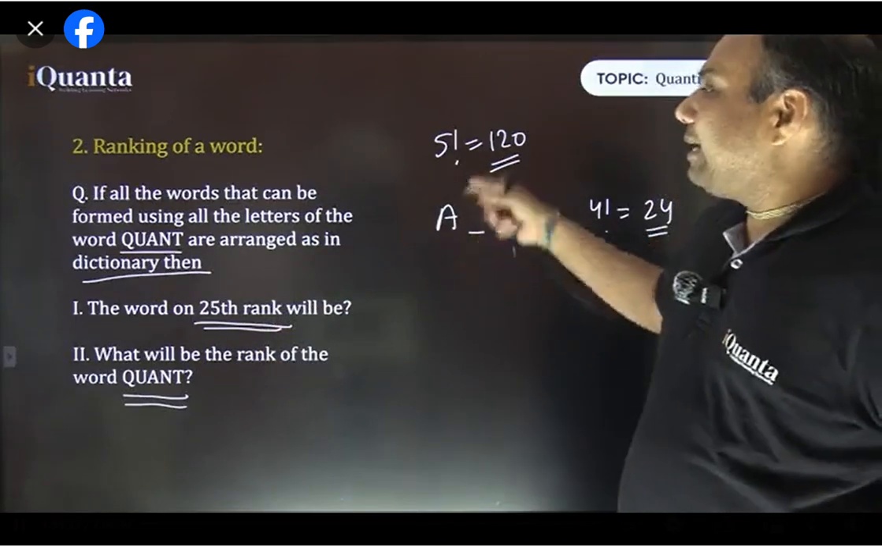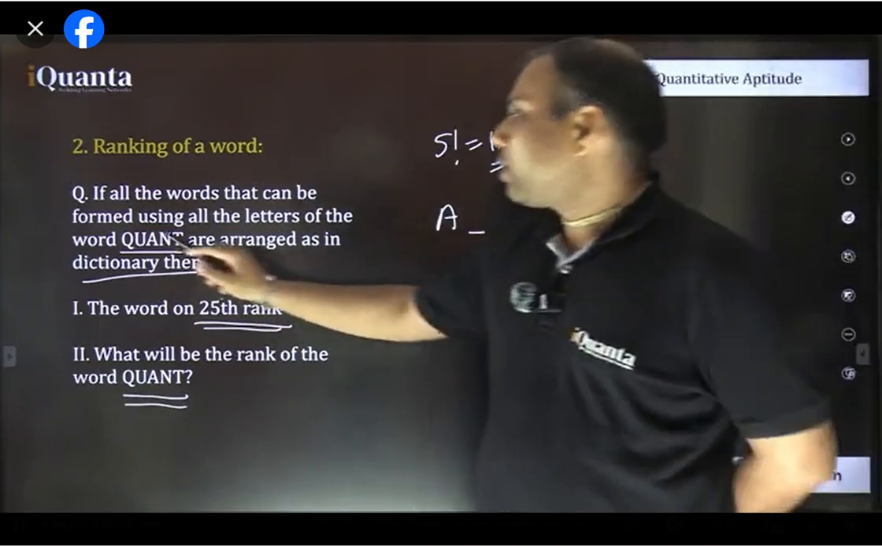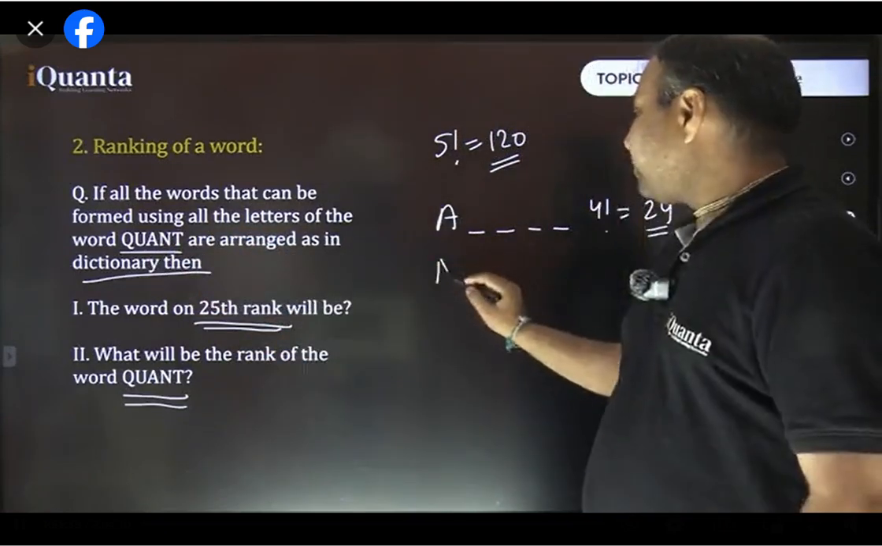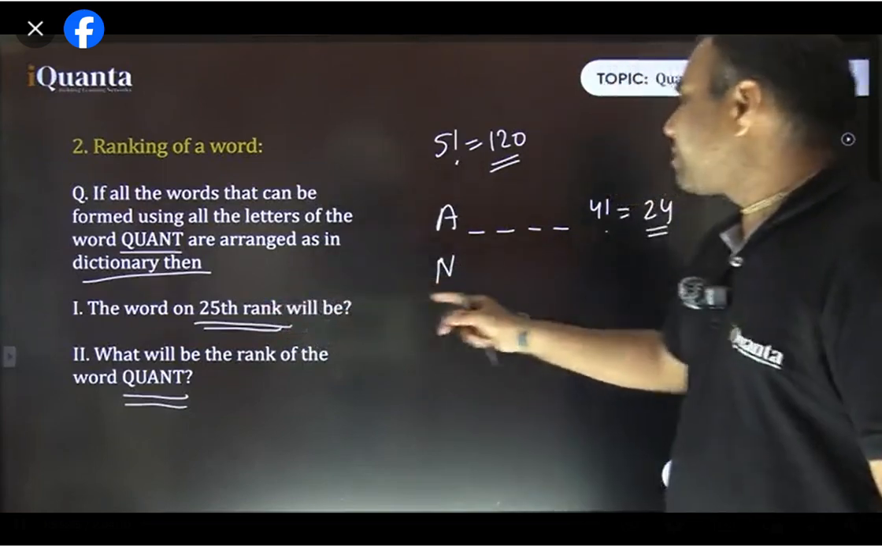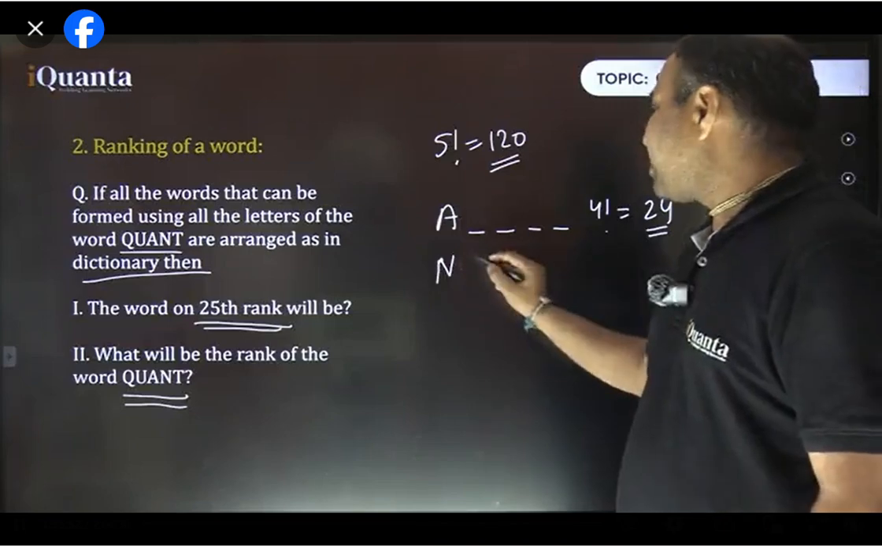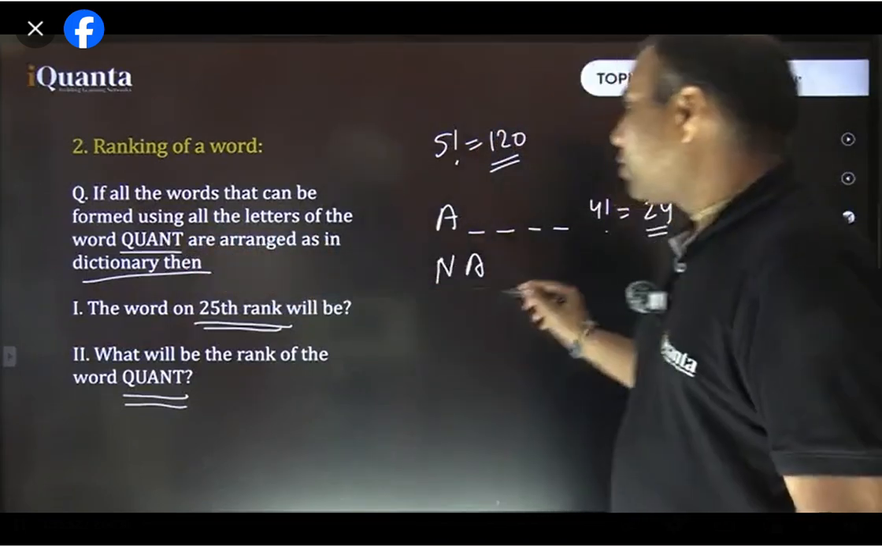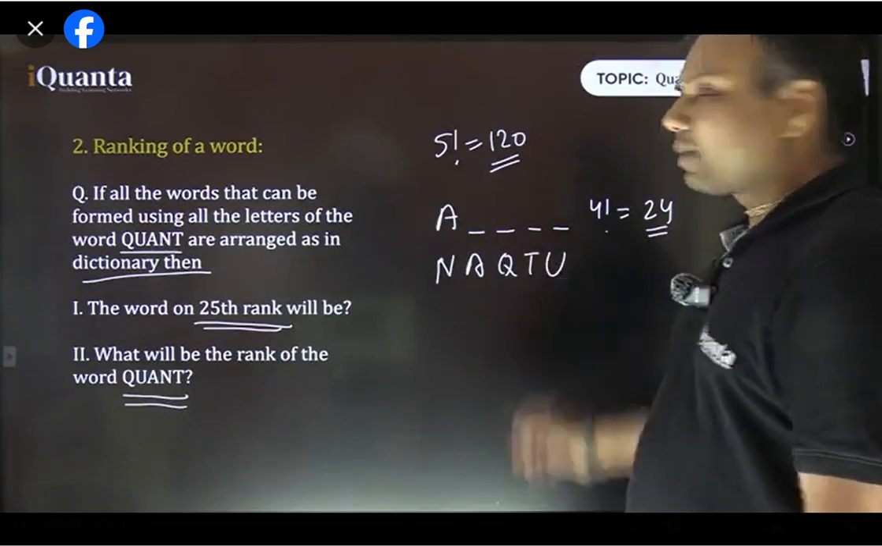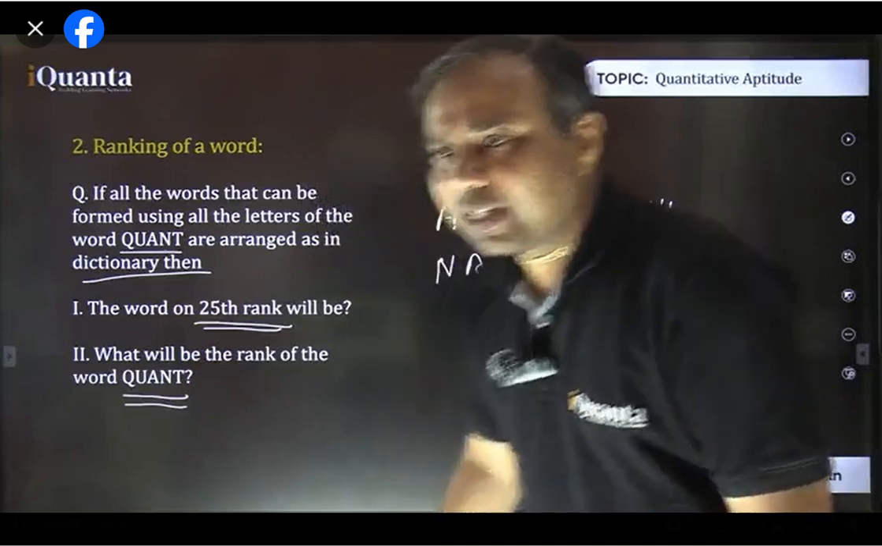So after A, next the words will start with which letter? Q, U, N or T? N is the earliest one, that's true. So N, and we have to look for the 25th number. So that means we have to look for the first word which is starting with N. So after N, it would be certainly A, and after A it will be Q, then T, then U, right? Okay, that was an easy question.